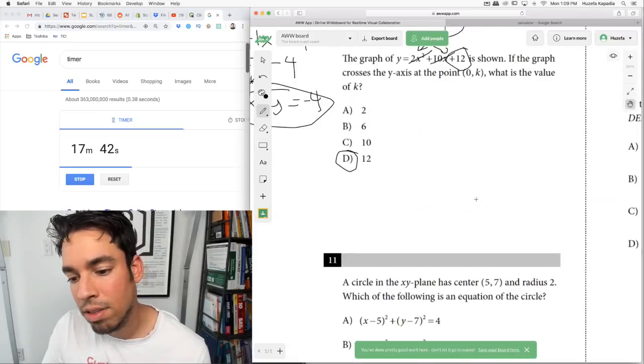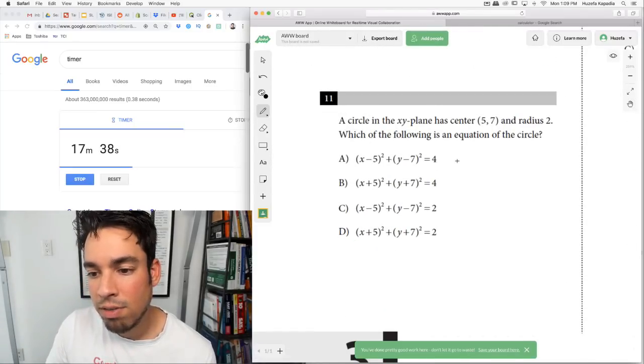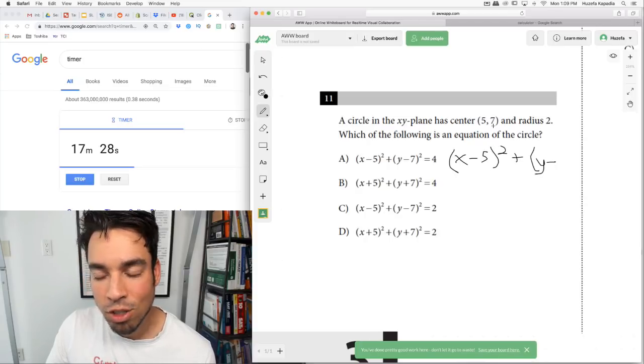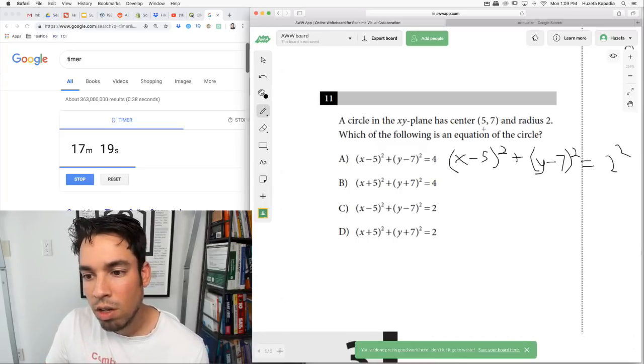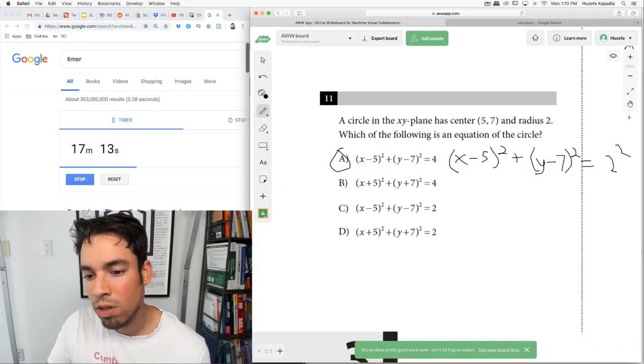Number 11. A circle in the xy plane has a center of (5, 7). So that means the circle equation is (x minus h), which is the x value of the center, 5, squared, plus (y minus k), which is the center y value, 7 in this case, squared, equals the radius squared, which is 2 squared. And there's our equation of the circle: (x minus 5) squared plus (y minus 7) squared equals 2 squared, which is 4. So that's it.